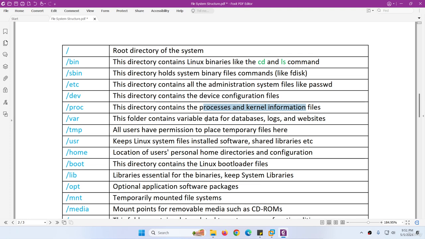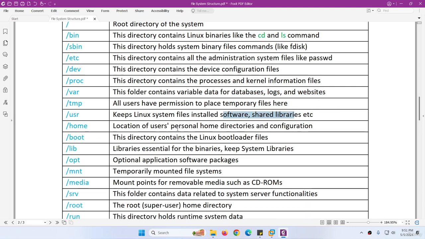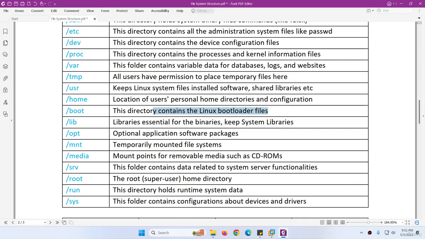Then we have var, where the logs etc. you will find, variable data under this one. Temporary files you will find under tmp. And then usr, so it's Linux file, install software, and shared libraries you will find here. Home is basically the personal home directory and configuration. The boot directory contains Linux bootable and boot loader details.